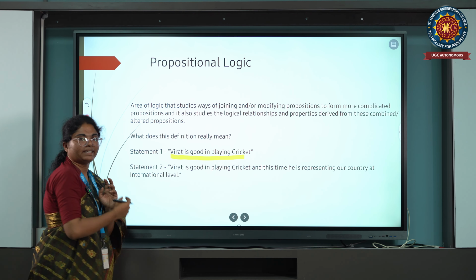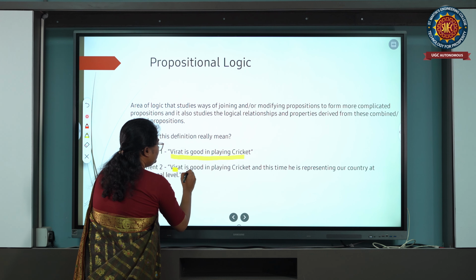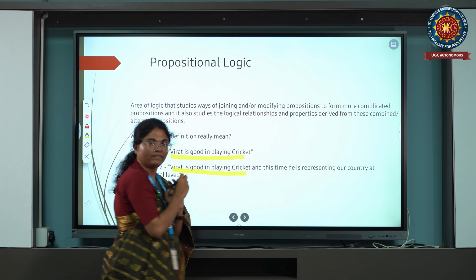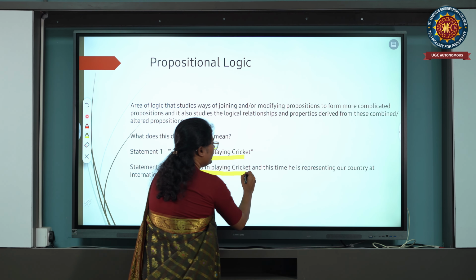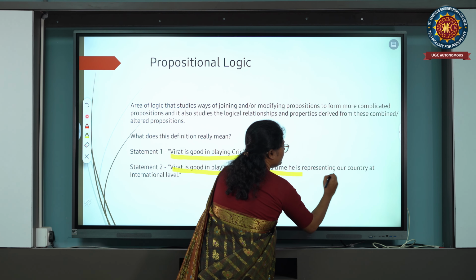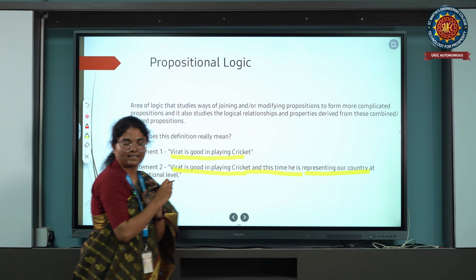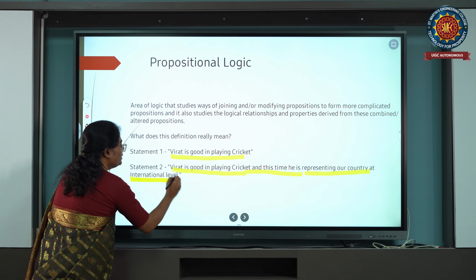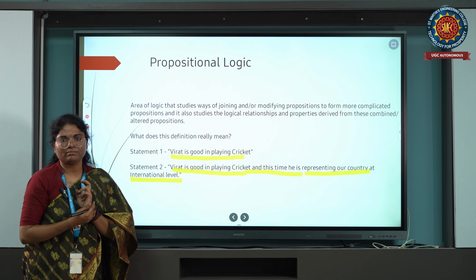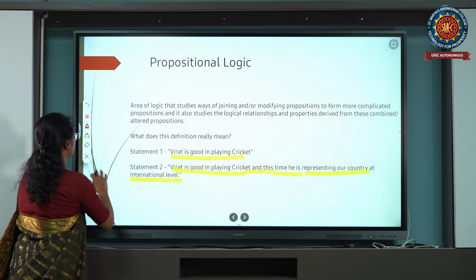Second statement or second proposition: Virat is good in playing cricket, and this time he is representing our country at international level. This is also a proposition. Propositions are nothing but statements, right?